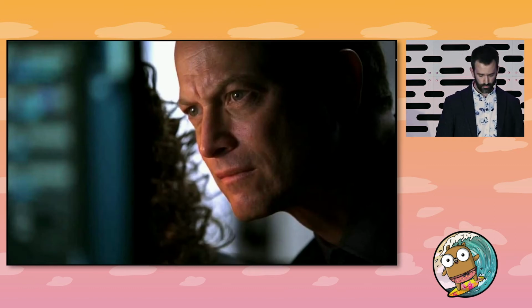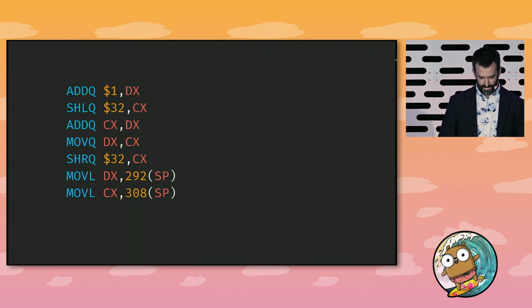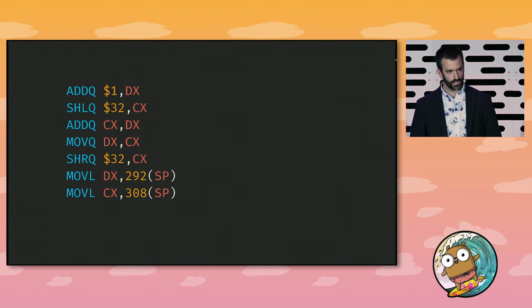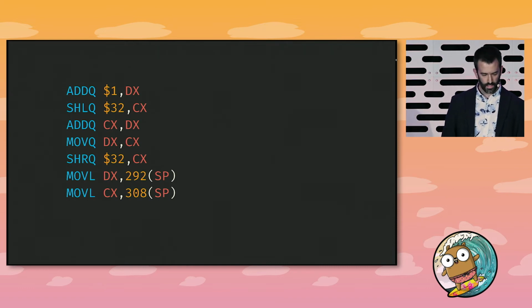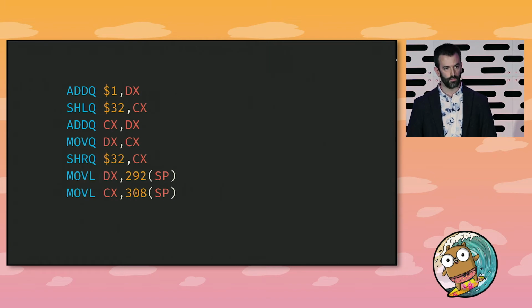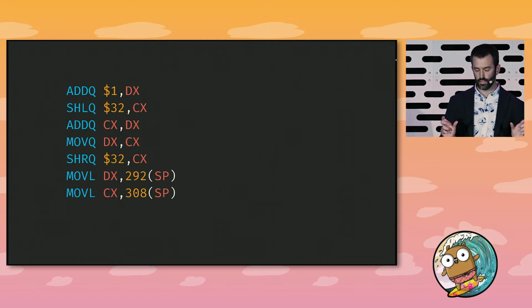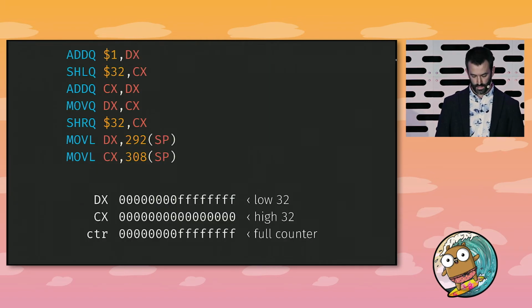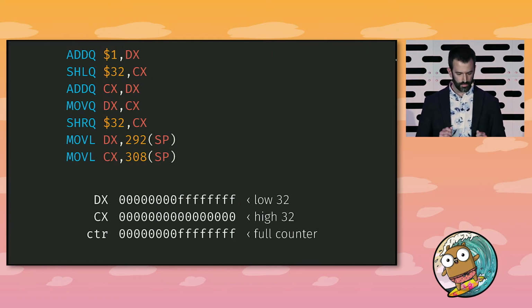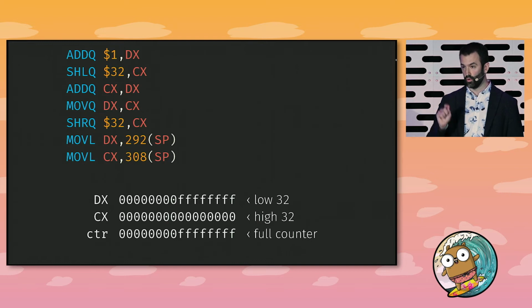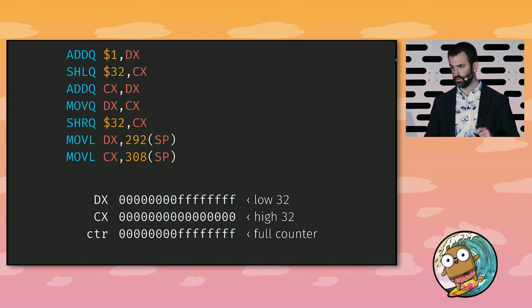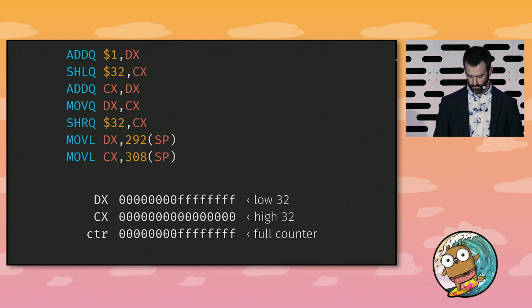So let's zoom and enhance to these 7 lines of assembly. What's happening here is this is incrementing a 64-bit counter, but it's doing so in 2 32-bit halves in the DX and CX registers. We'll step through this, and this is incrementing a counter that consists of all 1s in the low 32 bits, so it's going to overflow into the high 32 bits.